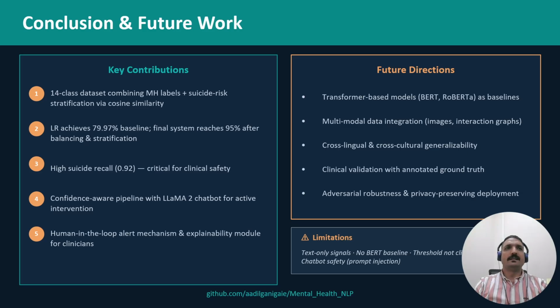If I talk about the key contributions, the key contribution of this research is a new data set of 14 classes. It's a combination of mental health labels plus suicide risk stratification by cosine similarity. We trained different machine learning algorithms, among which logistic regression achieved a 79.97% baseline. The final system reached about 95% after balancing and stratification. There is high suicide recall for clinical safety, and a confidence-aware pipeline with a Llama 2 chatbot for active intervention. And also the important human-in-the-loop alert mechanism and explainability module for clinicians.